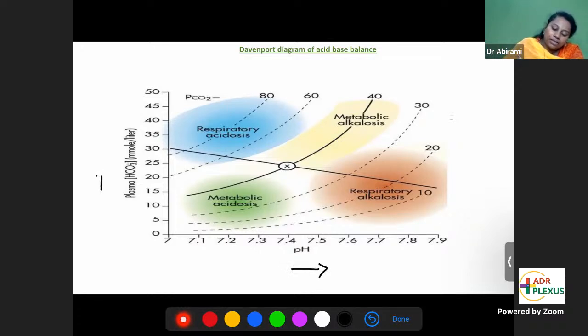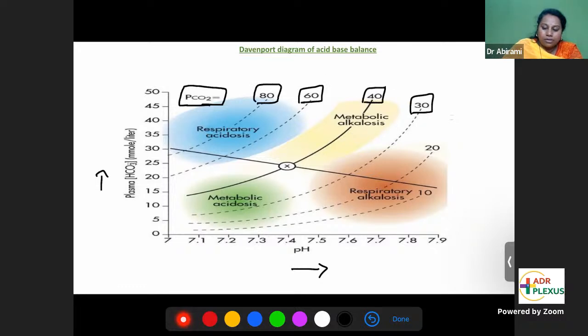On the y-axis, bicarbonate. And you have carbon dioxide levels. The boxed ones are all carbon dioxide: 80, 60, 40, 30, 20, and 10. These are all the CO2 levels. You have pH, bicarbonate, and carbon dioxide. We're just going to put all this together in this diagram.